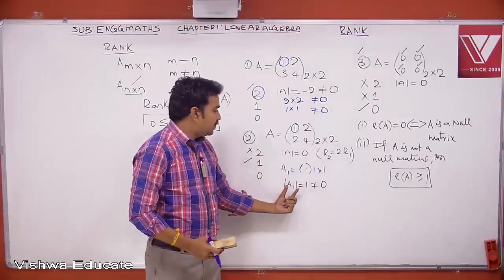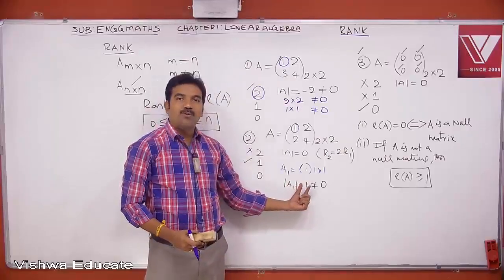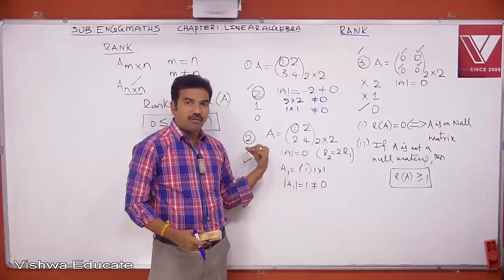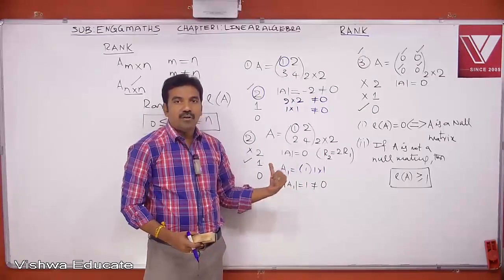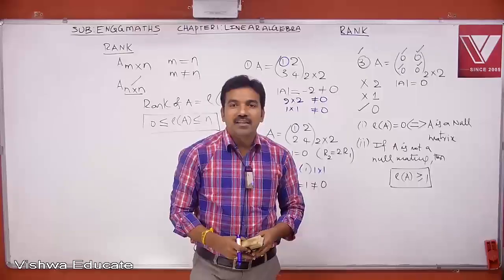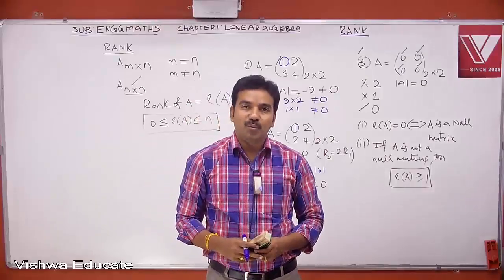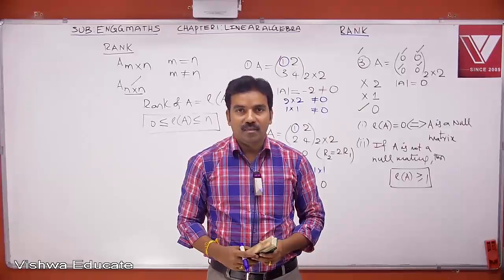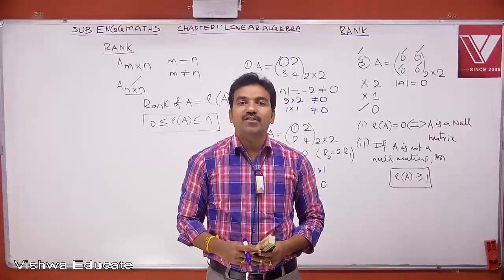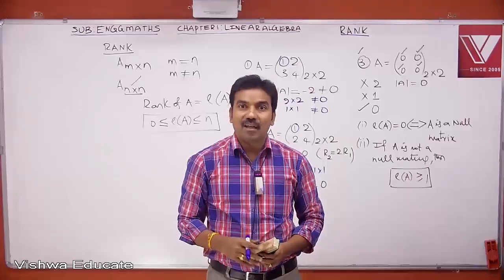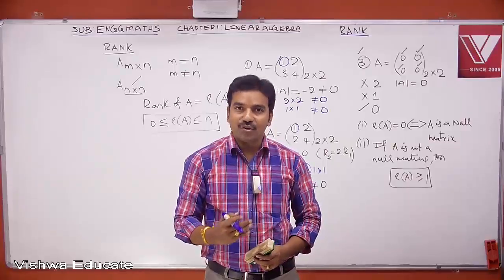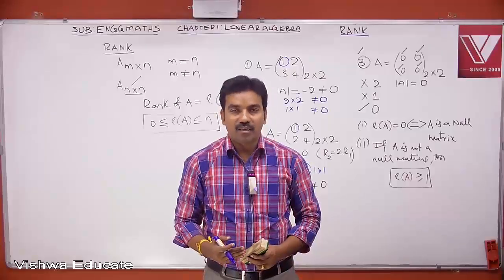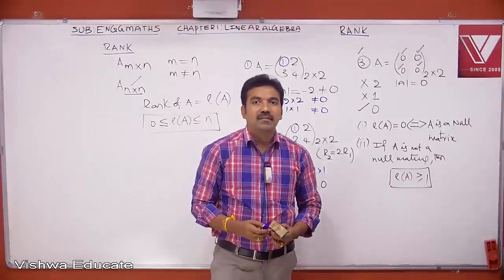Now when you look at this, in this case I am getting only one dimension, that is 1 by 1. So therefore that could be the largest, therefore rank is 1. Therefore the rank of a square matrix is defined as the largest possible dimension of a submatrix of A with a non-zero det value.